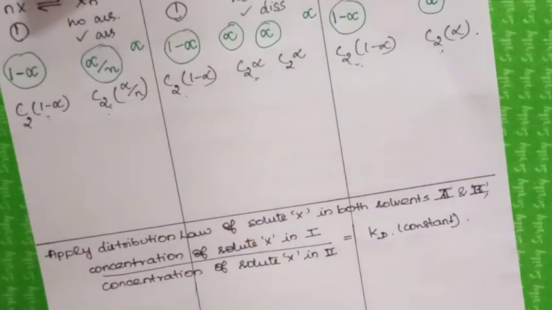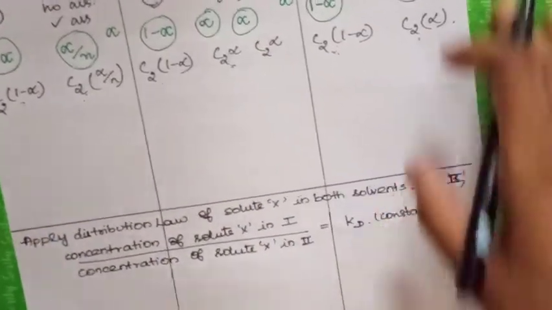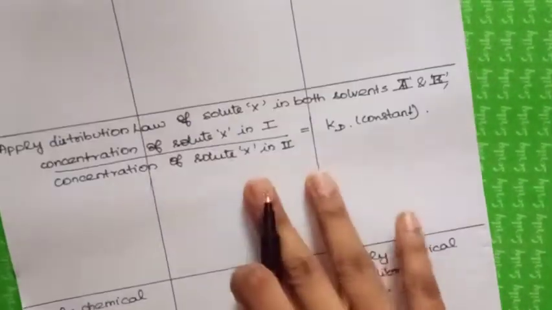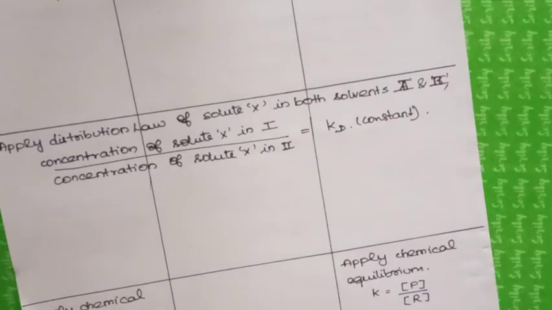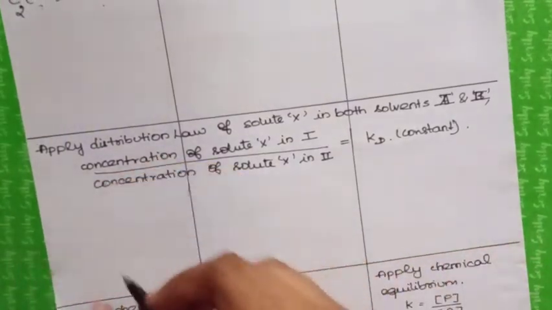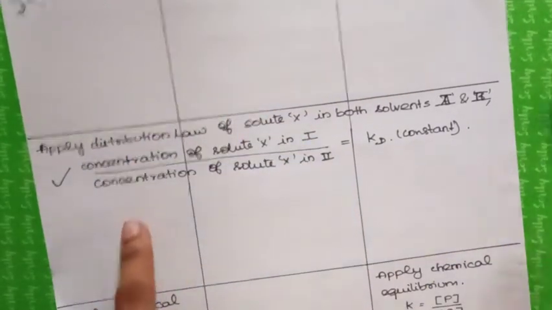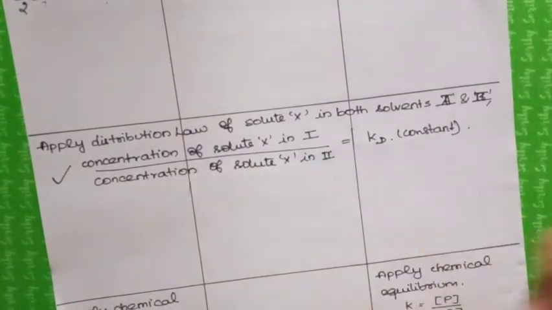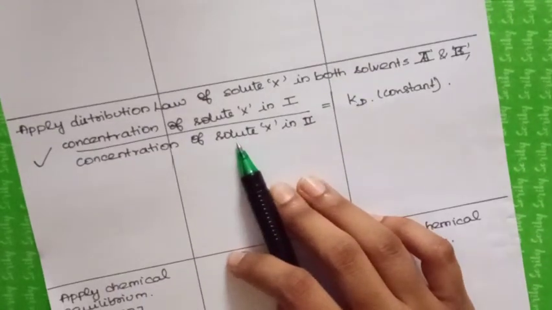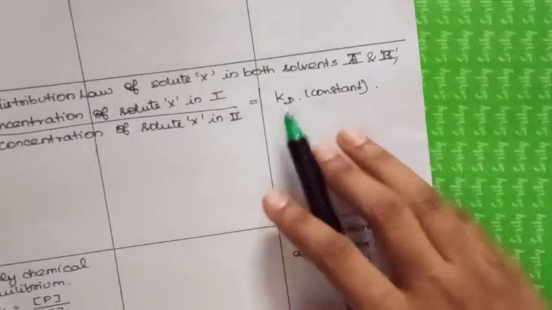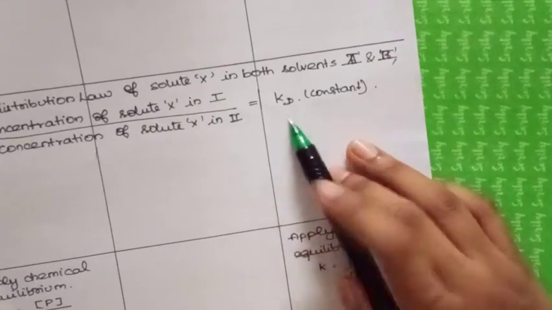Okay, so the next step is you are simply going to apply the distribution law. We already know the formula: the distribution law is the concentration of solute X in phase 1 to the concentration of solute X in phase 2 is equal to the distribution coefficient or partition coefficient, right?